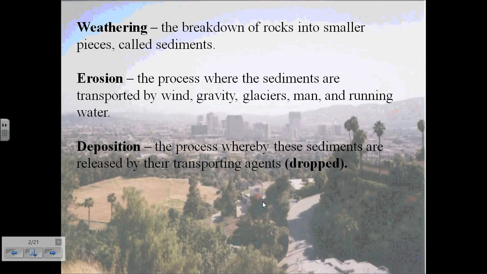Weathering refers to the breakdown of rocks into smaller pieces called sediments. Erosion refers to the process when the sediments are transported by wind, gravity, glaciers, man, and running water. And deposition is the process whereby these sediments are released by their transporting agents. They're dropped. Now, some key words that you need to pay attention to when you hear these three terms.